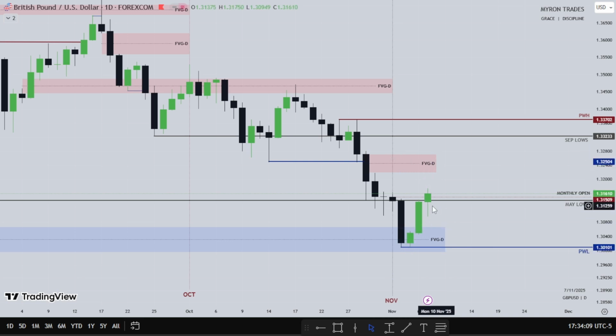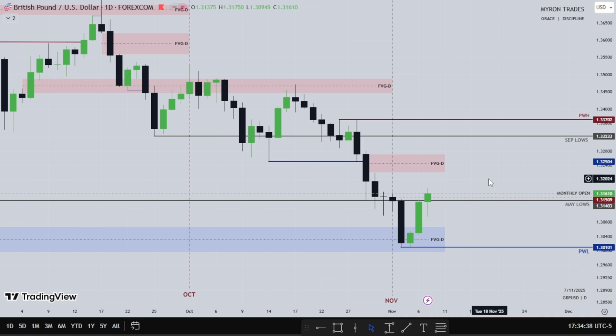So if the dollar will want to continue going lower, I want to see pound stretch into this fair value gap, right? If this fair value gap will hold, I want to see lower prices on pound, continuation of these lower prices on pound, right? But if this fair value gap will fail, I want to see maybe pound will want to take out these equal highs, or we fill in the next fair value gap, right?